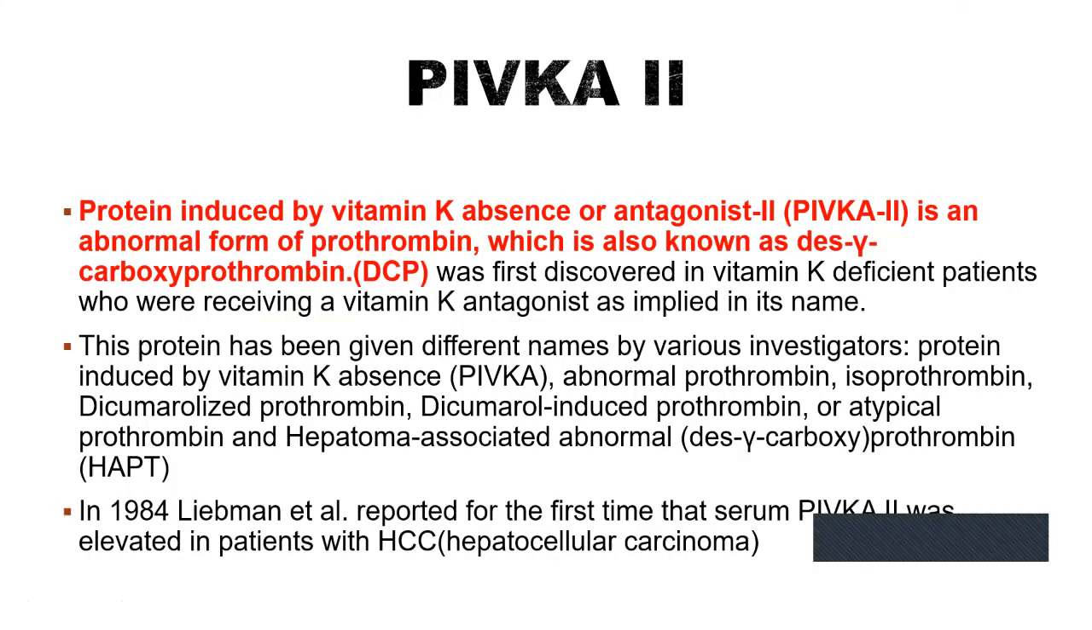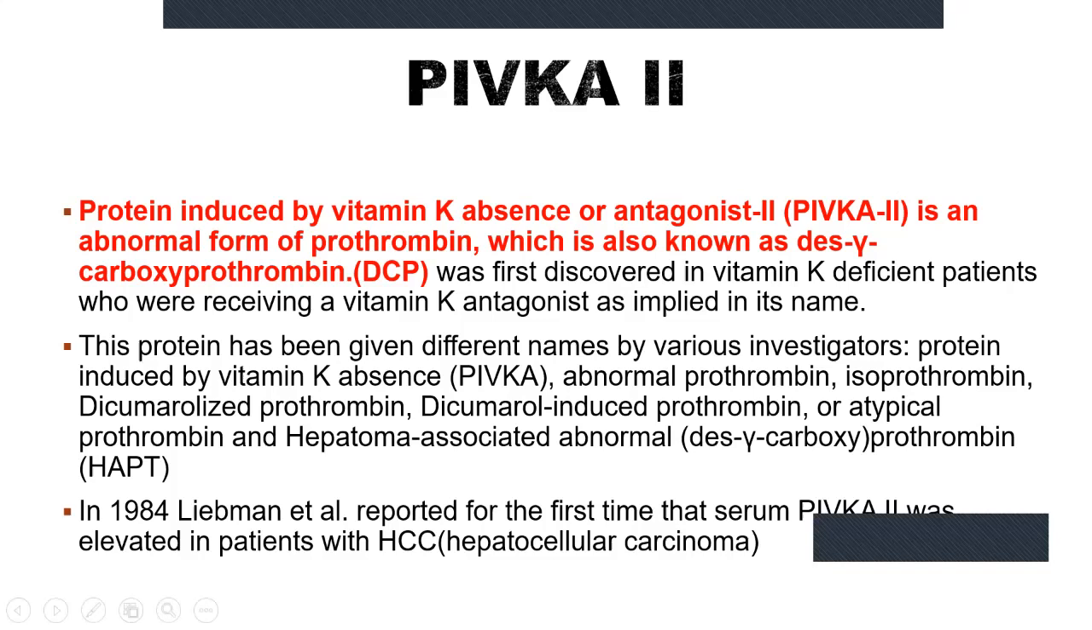Now, starting with our topic, what is protein induced by vitamin K absence or antagonist 2? It is basically an abnormal form of prothrombin, which is also known as des-gamma-carboxy prothrombin. It was first discovered in vitamin K deficient patients, or those patients who were receiving a vitamin K antagonist, as implied in its name.